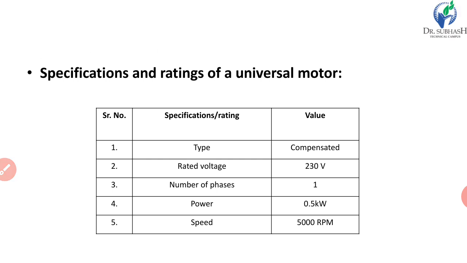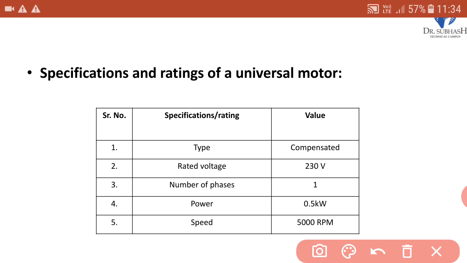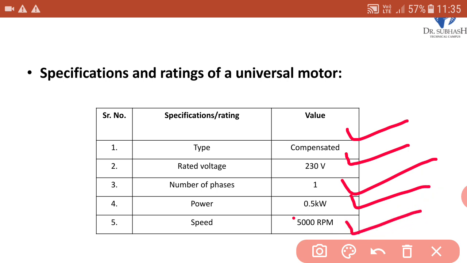Now, some specifications and ratings of a universal motor. This is the typical rating of one compensated universal motor. The type is compensated, the rated voltage is 230 volts, the number of phases is single phase, the power is 0.5 kilowatt, and the speed is 5000 rpm. So we can see its speed is very high, it is 5000 rpm. This is the typical configuration of a typical motor.